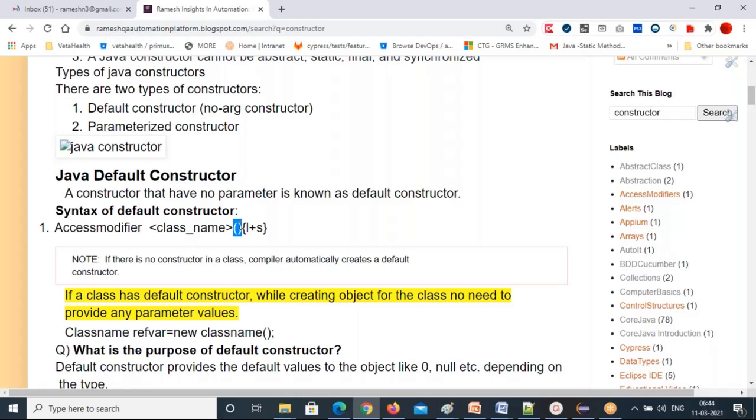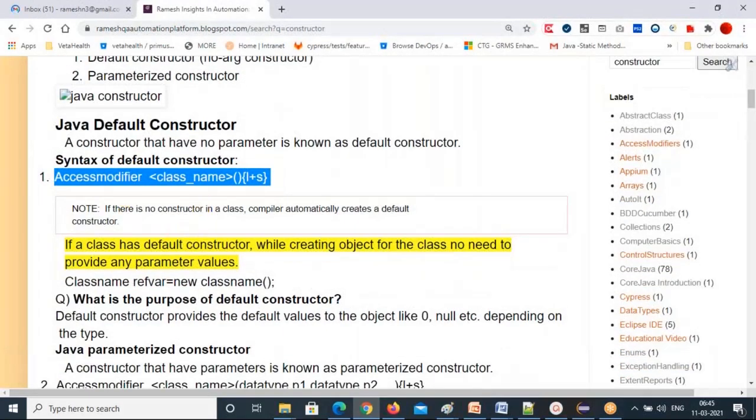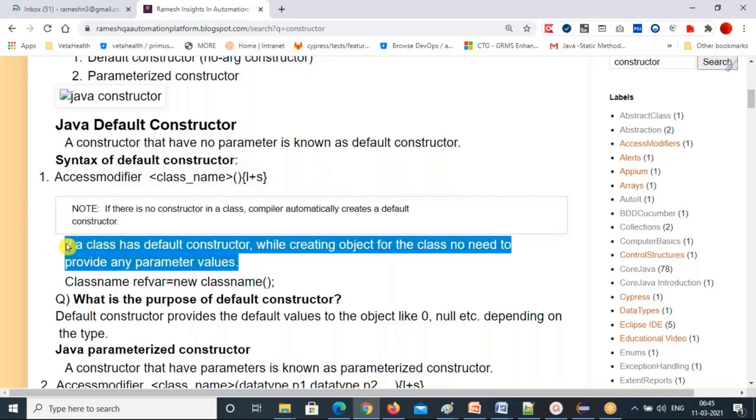In the object line, the new keyword after the class name with parenthesis, that is the constructor. So that's the constructor syntax. And now I will show you how you will call the constructor. If a class has a default constructor, while creating an object for the class, no need to provide any parameter values in the object line.